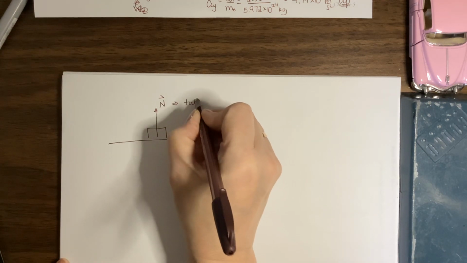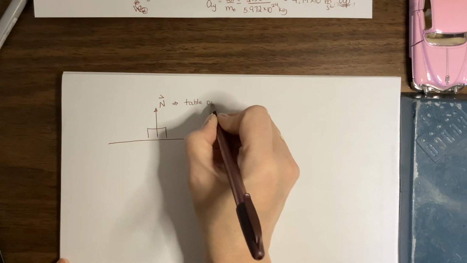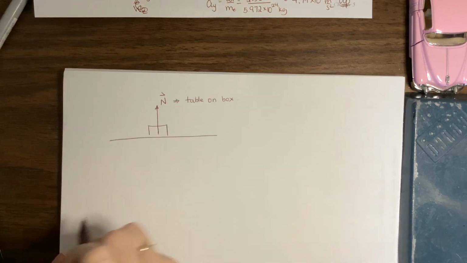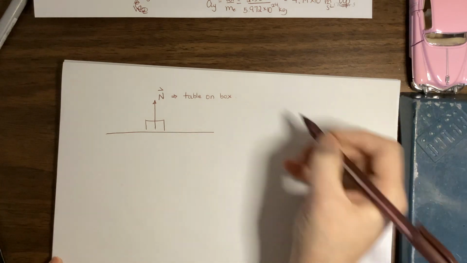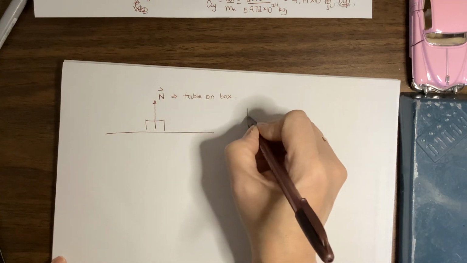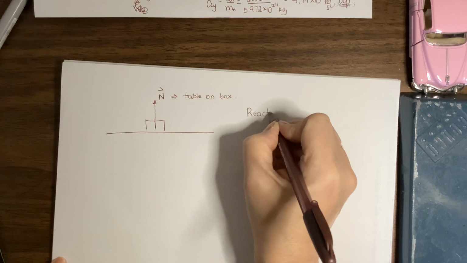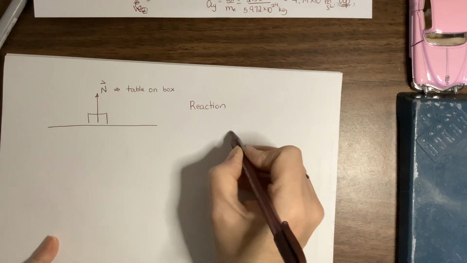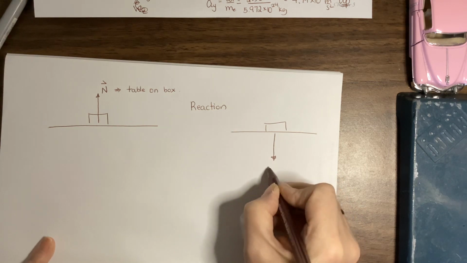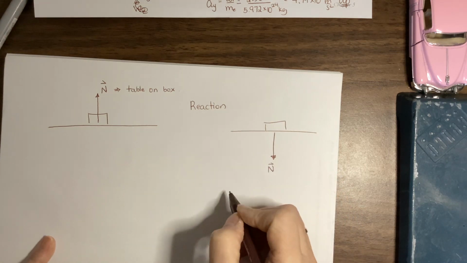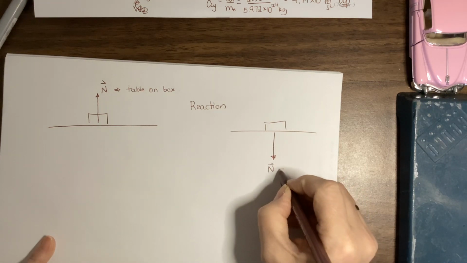Table on box. The reaction force to the table pushing up on the box is that the box pushes down on the table. The force is exactly the same size and in the opposite direction.